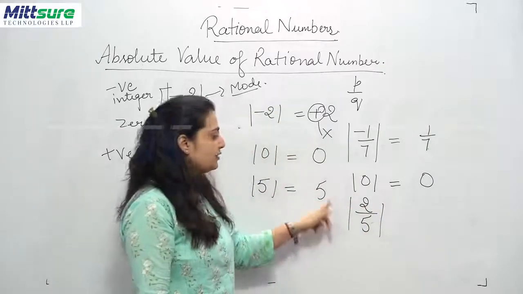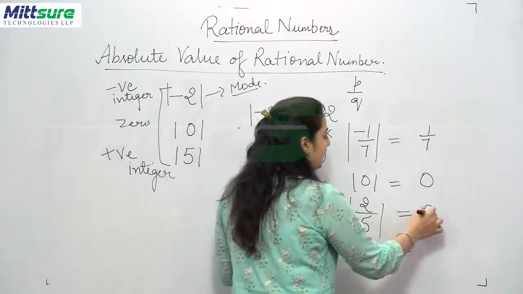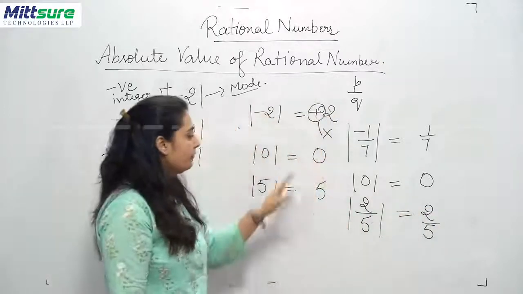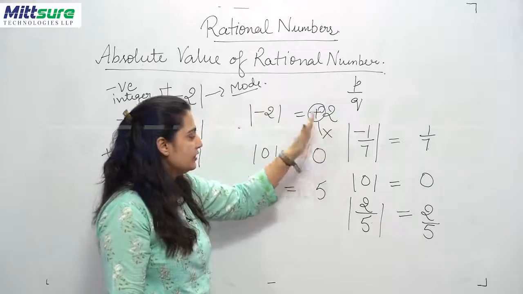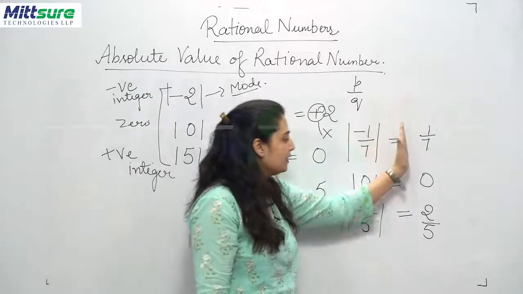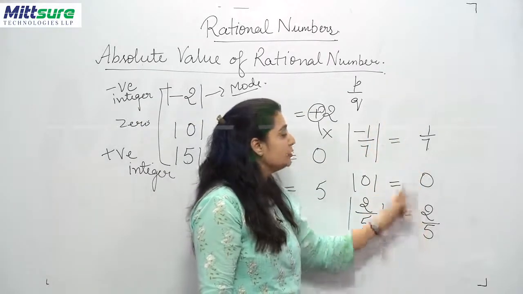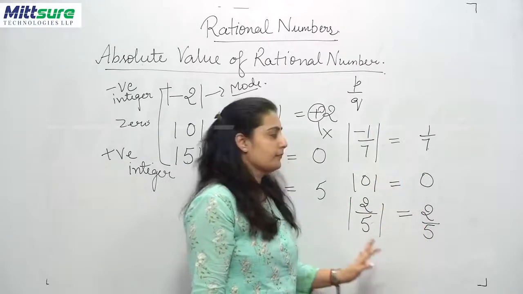So its absolute value will be 2/5 only. So whenever we talk of the negative rational number, 0, or the positive rational number, their absolute values are always the positive values regardless of their signs. Is it clear?